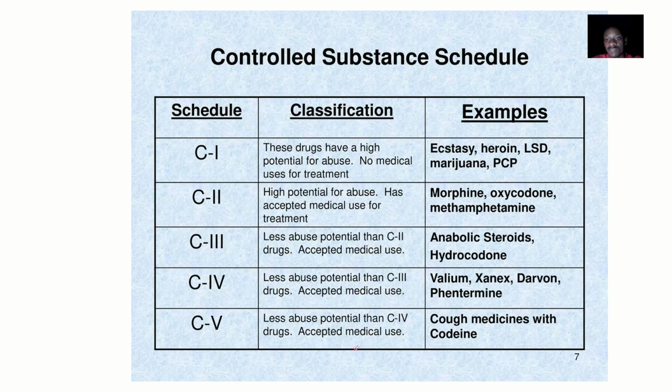So this is basically the legal classification of drugs, and this table that you see here is a summary of everything said in this lecture. You might want to pause this video and copy out this table. Try to understand it before you watch this video again, and it will help you understand the legal classification of drugs, covering Schedule 1, Schedule 2, Schedule 3, Schedule 4, and Schedule 5.